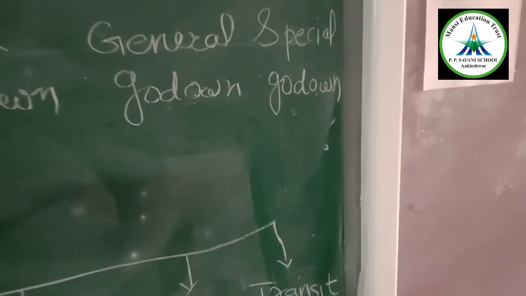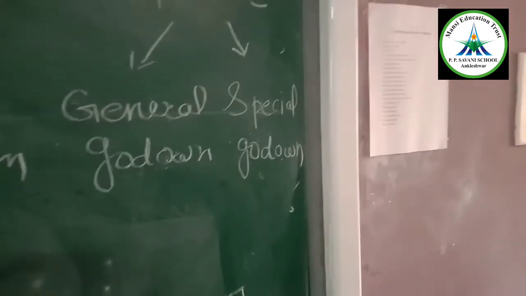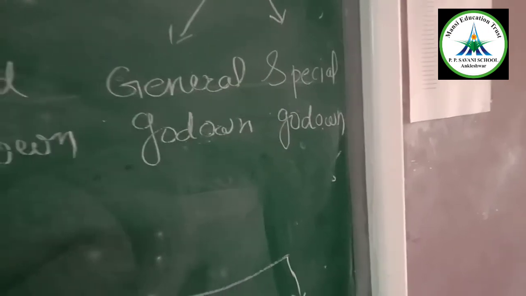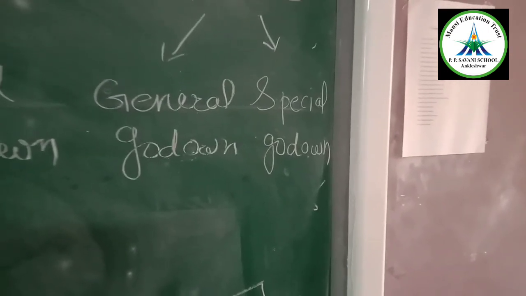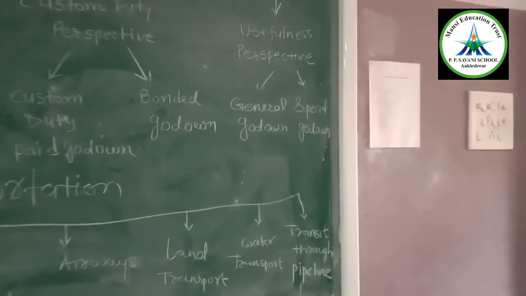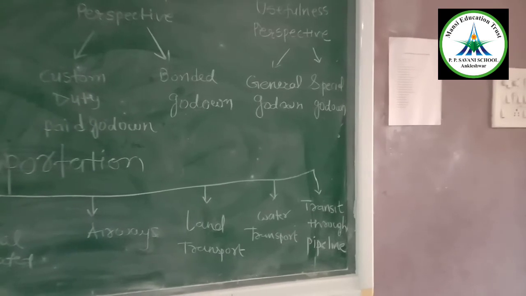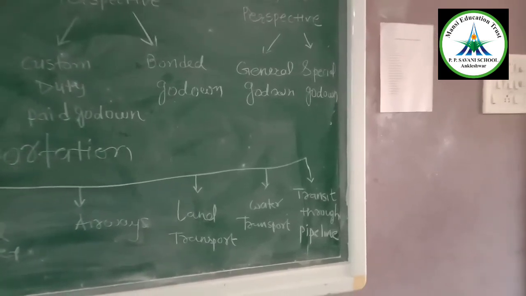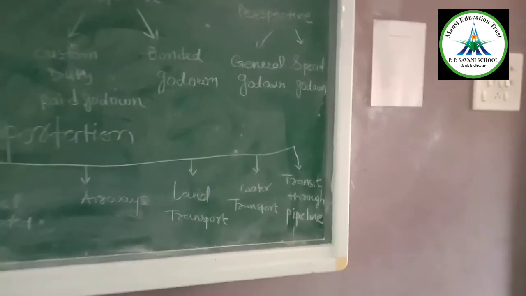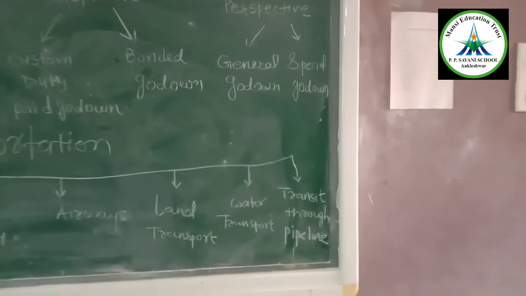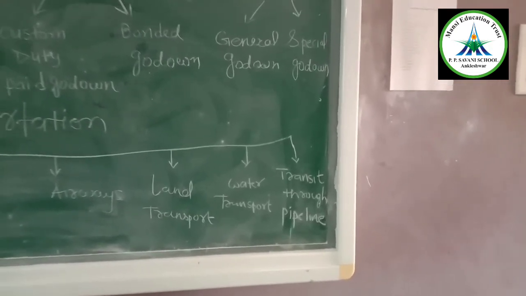For example, crackers and petrol need to be stored with care. Another example for special godown is the fruit market, vegetable market and fishing industry. Those products need to be stored in cold storage, which is expensive. Such godowns are known as special godowns.